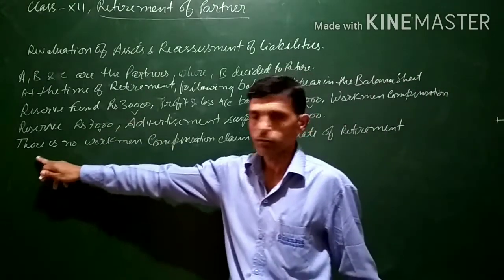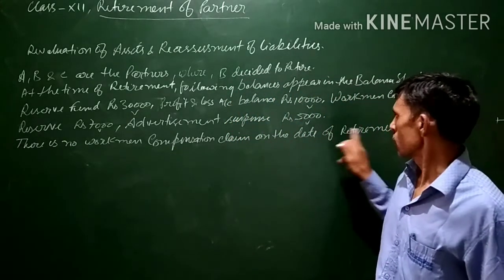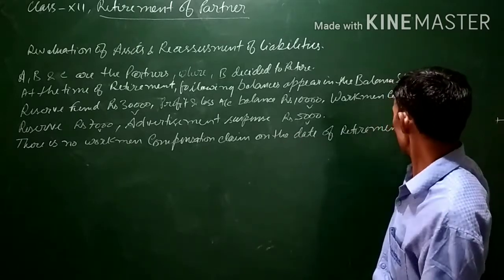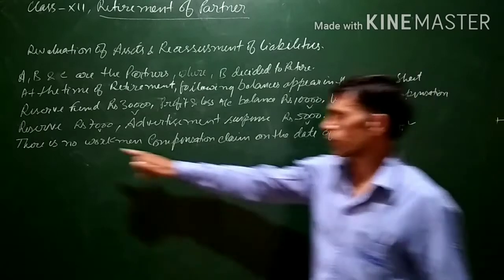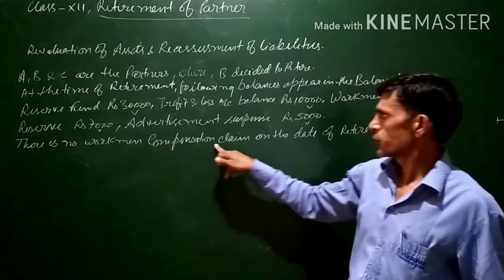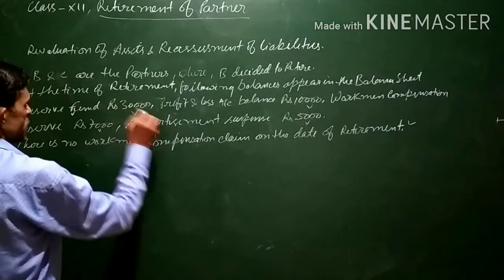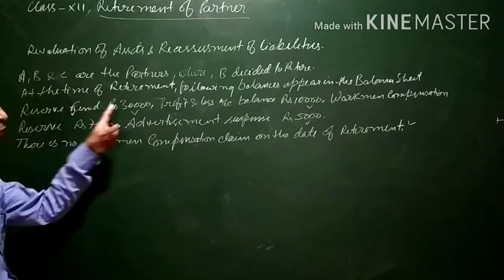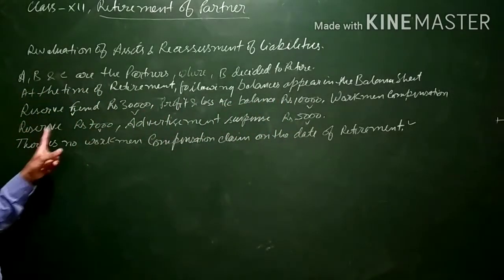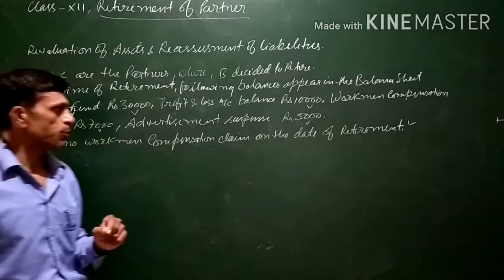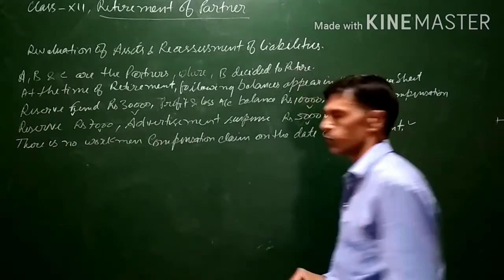Now one more adjustment is given. There is no workman compensation claim on the date of retirement. We will discuss this sentence after some time also, but as of now there is no workman compensation claim on the date of retirement. Now, these are the various accumulated profits: the reserve fund is part of the accumulated profit, the profit and loss account balance is part of accumulated profit, and the workman compensation reserve is also part of the accumulated profit. Advertisement suspense is part of accumulated loss, you can say.